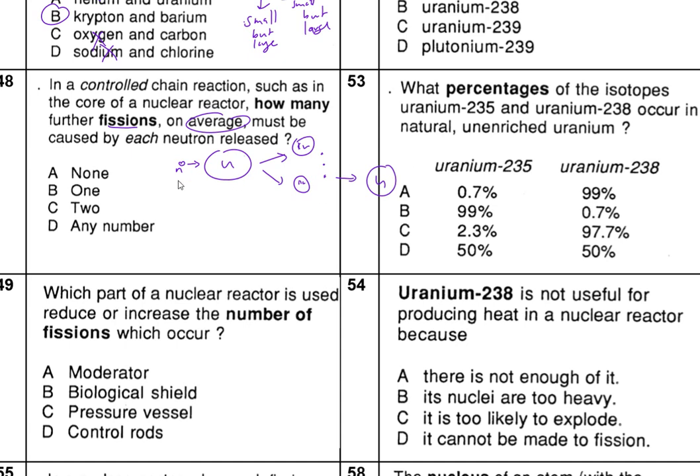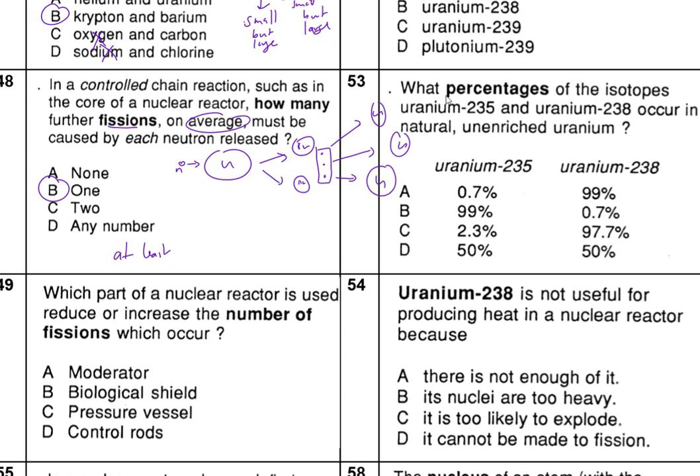So on average, at the least, we want 1 to happen. Here, how many are we getting? We're getting 3 neutrons, so we can go and start 3, which is very good, but at least we want 1 to happen for it to continue. In reality we're getting more than 1, but 1 is enough.